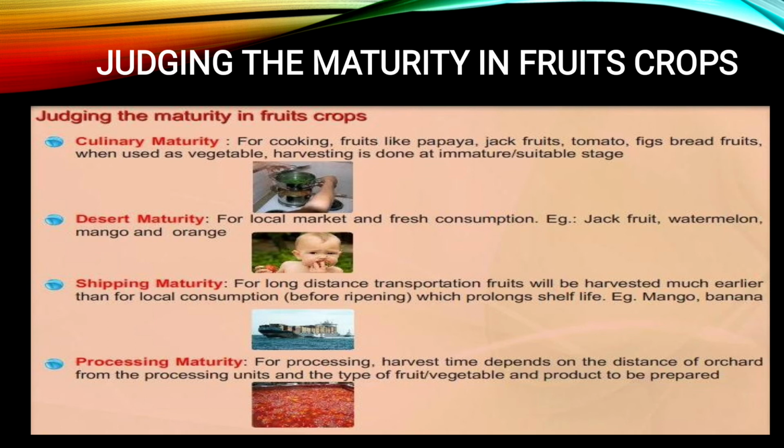Then there is dessert maturity. For the local market, fresh consumption, such as jackfruit, watermelon, mango and orange. That is dessert maturity, which is nothing but fully ripened and properly sweetened fruits. Then shipping maturity. For long distance transportation, fruits will be harvested much earlier than for local consumption. That means before ripening they are harvested, which prolongs the shelf life. Example, mango and banana.